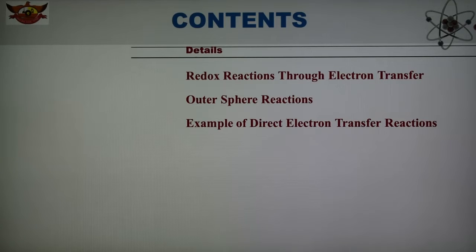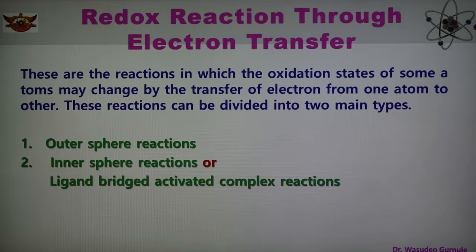Redox reactions are those reactions in which the oxidation state of some atoms changes by the transfer of electron from one atom to another. Redox reaction is nothing but oxidation reduction. One atom undergoes oxidation, another undergoes reduction. The oxidation and reduction taking place simultaneously is known as the redox reaction.